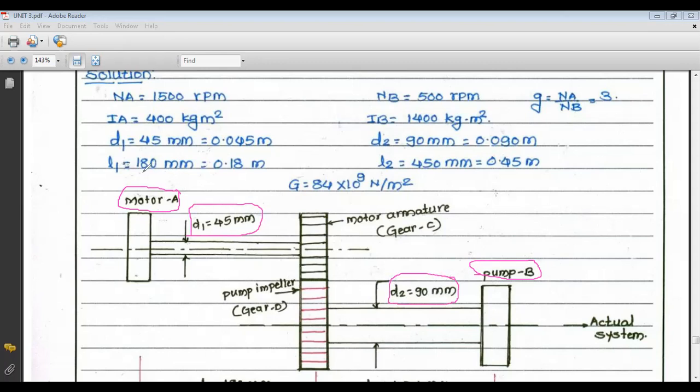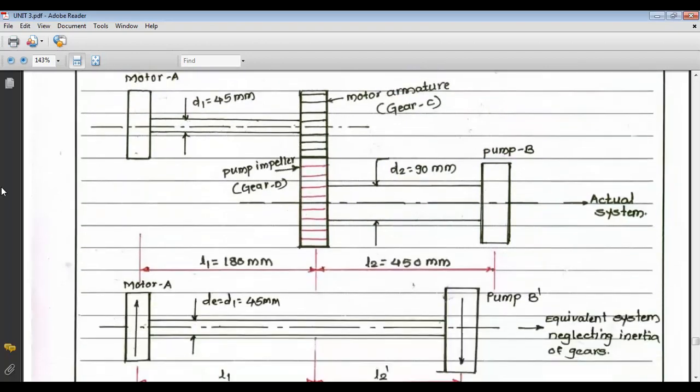The length L1 of the first shaft is 180 mm, between the motor and the gear system, and length L2 is 450 mm, from the gear system to the pump. So this is the actual system, which we can draw from the statement given in the problem.